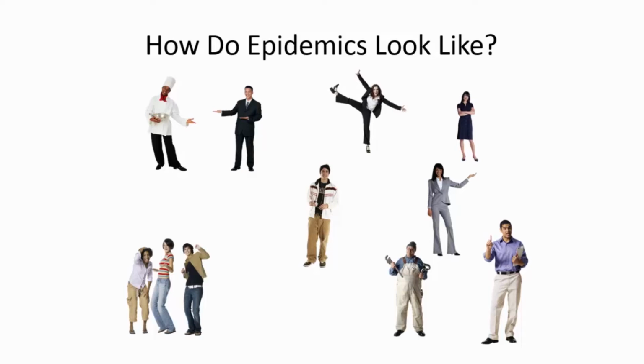You look at people around you, and you couldn't really tell who is infected and who is not. If they're not sneezing, or they don't look lousy, you couldn't really tell. And in some cases, individuals that are carrying the pathogen sometimes don't even know that they are hosting such pathogens. So how do epidemics look like? Well, they may look like this, like the people we hang out and interact with every day.